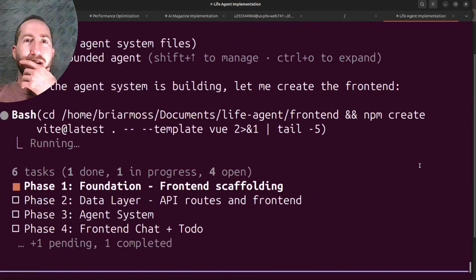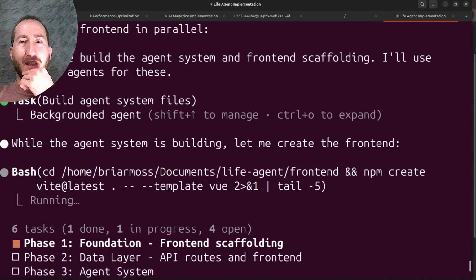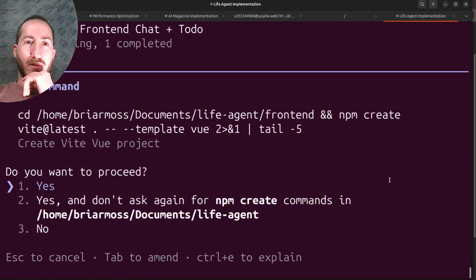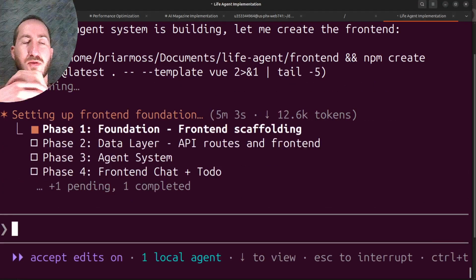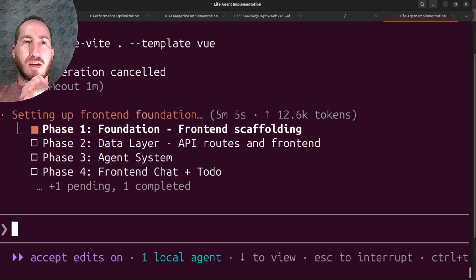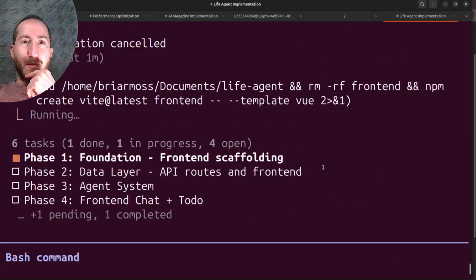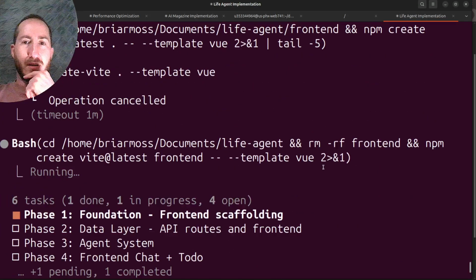So it said, while the agent system is building, let me create the front end. And it wants to go and run npm create to create the front end. And I guess we'll let it. It wants to create the Vite Vue project. And I thought it might come up with an issue.